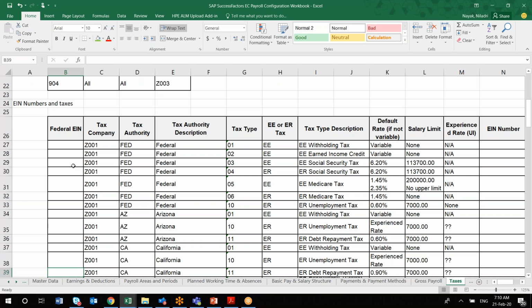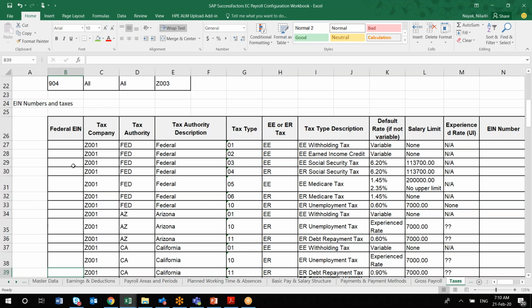What are the table changes? What are the slab changes? They usually do that, and then they have to run a testing cycle. So there are two things: one is the configuration and the other is testing. But when it comes to SuccessFactors EC Payroll, the first part is taken care of by SAP. That is all the legal changes or everything which is statutory in nature. Those changes will be implemented directly by SAP in the system. The only thing is the second piece, the testing piece, which you have to undergo.